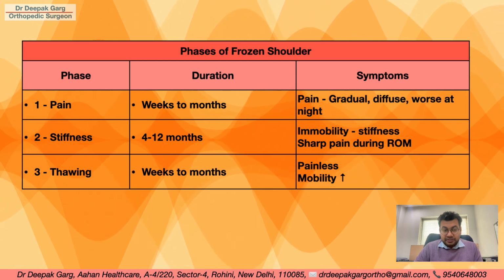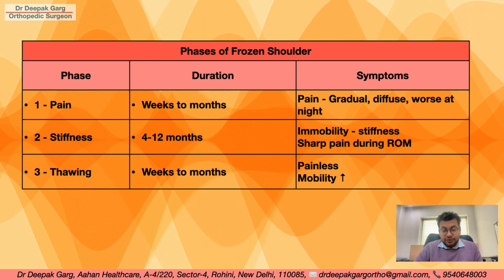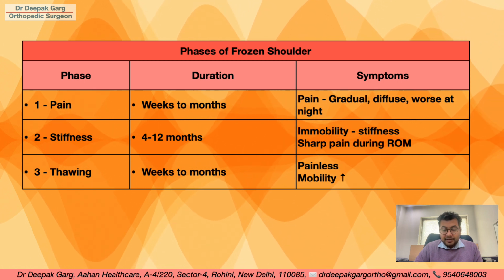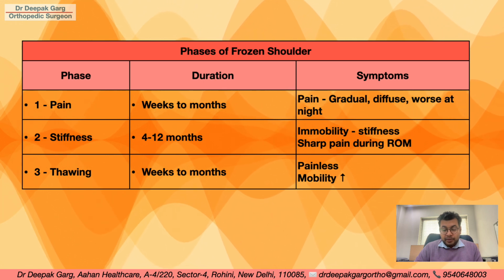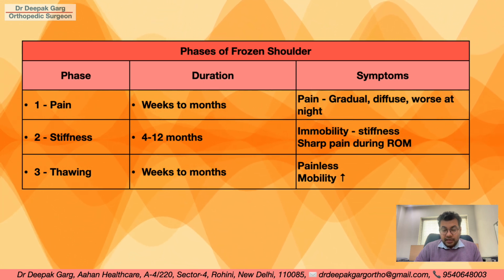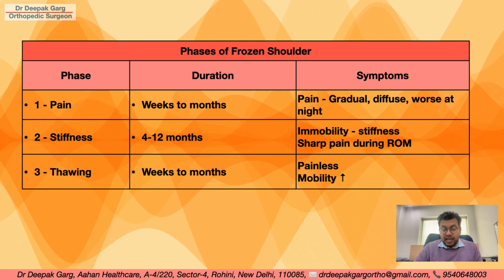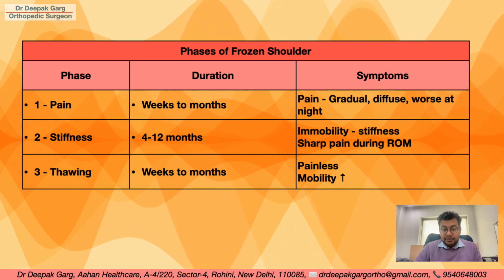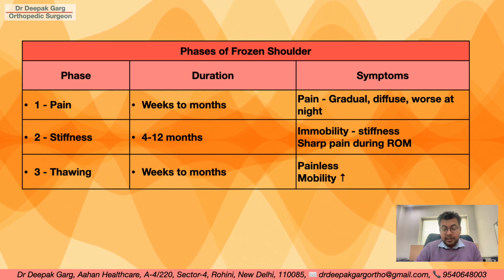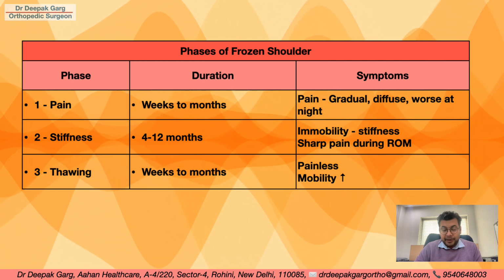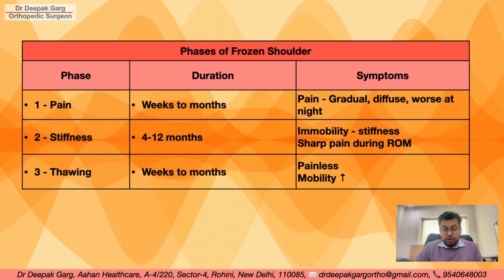Then stage 2 is stiffness, which will usually last from 4 months to 12 months, and the main problem in the stiffness phase will be the immobility. The patient will have a stiff shoulder, and there will be a sharp pain at the end range of motion. That means at the point where the motion is limited, when we reach that point, the patient will have a sharp pain. Stage 3 is a thawing phase.